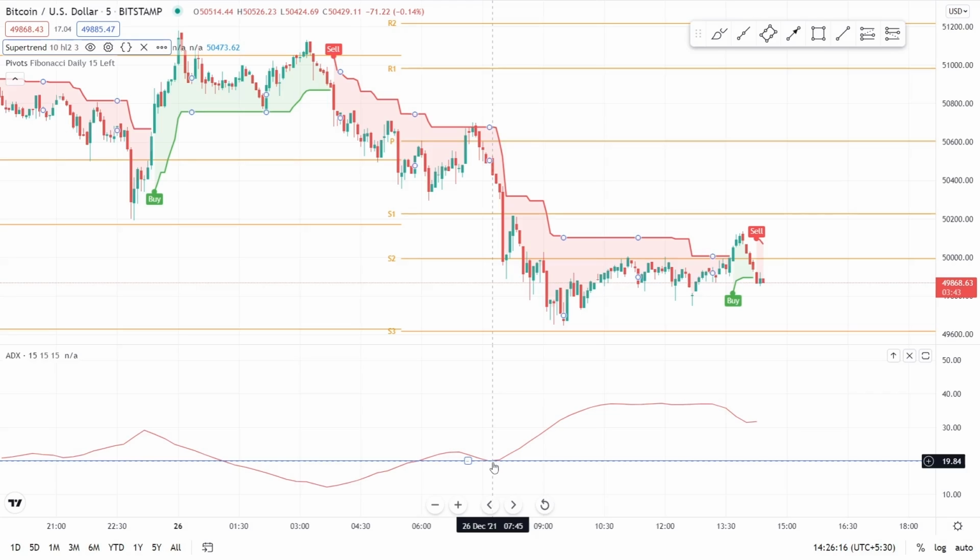Then come to Pivot Point Standard and set Traditional to Fibonacci. Then change this chart to 5 minutes. Remember, we are going to trade on the 5 minutes chart. That's it. Now you are ready to trade.